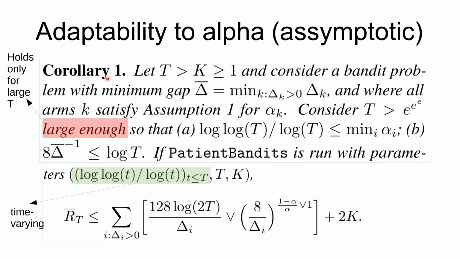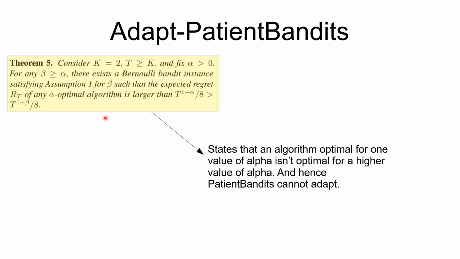It shows that in cases where t is large enough such that certain conditions are met, if the patient bandits algorithm is run with time varying parameter alpha as log of log t by log t, then the regret is upper bounded by this quantity. Note that the order of the upper bound is the same as the problem specific upper bound which we obtained before. The previous corollary works only for large enough t.